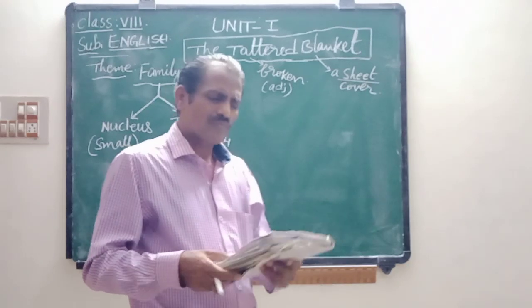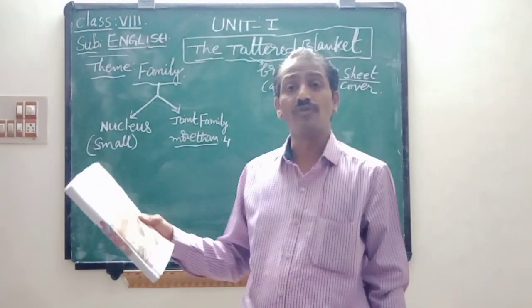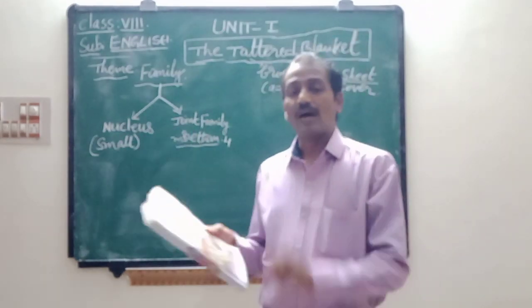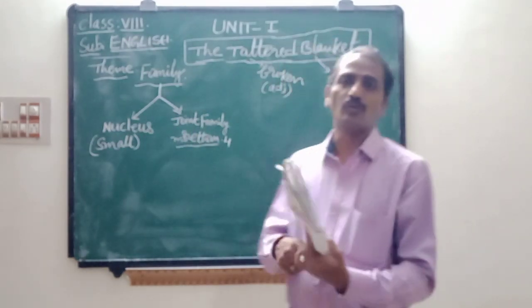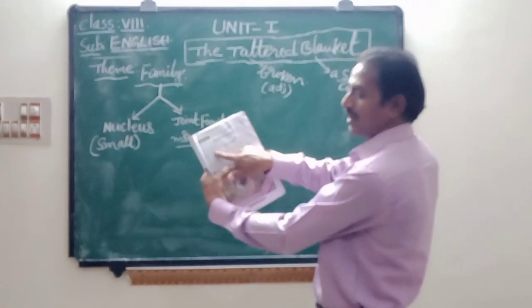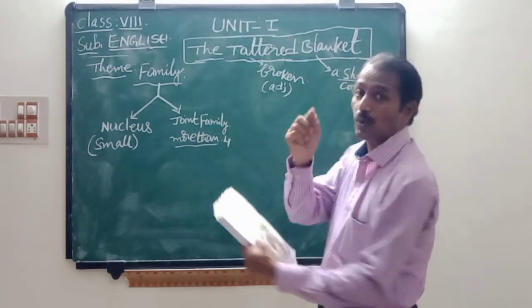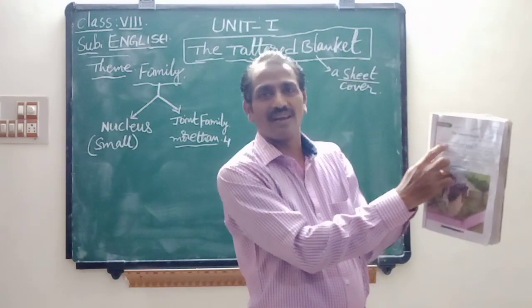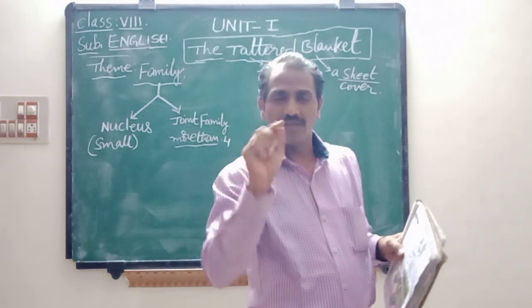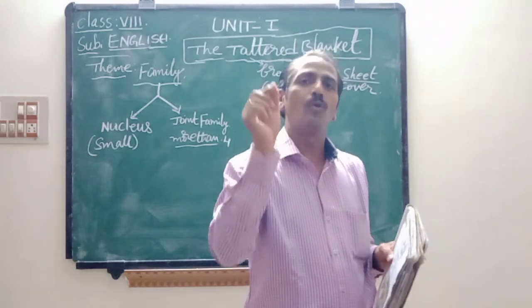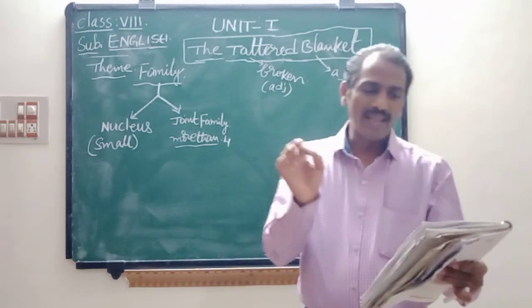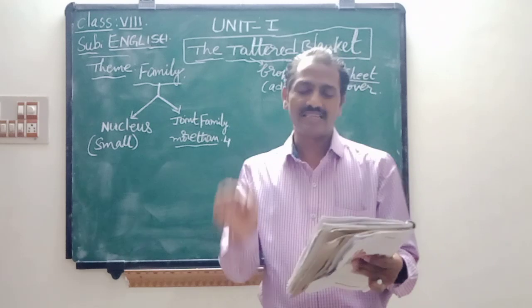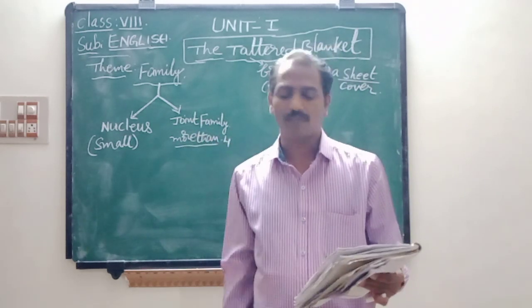Now children, all of you open page number 3. Now take your textbook. I am reading the first paragraph. You have to put your finger on the line. I am explaining every line. You have to put your finger on this line only, and take pencil. If any difficult word, underline and note down immediately. When he arrived unexpectedly at his home in the countryside in his office car.